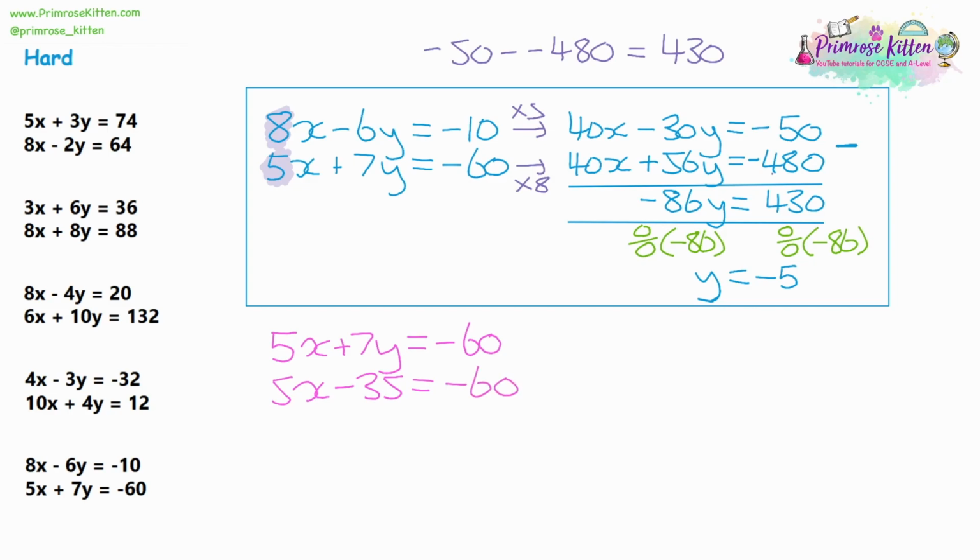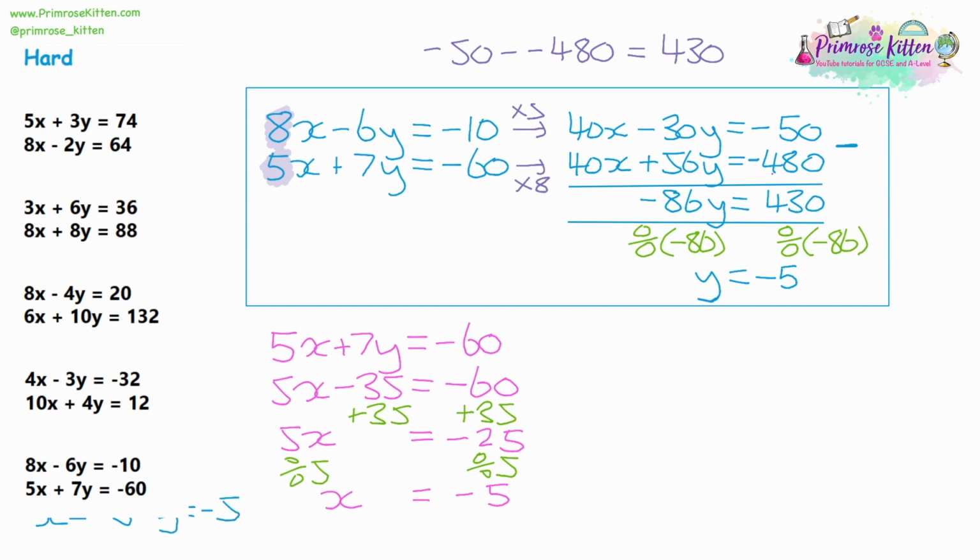Let's add 35 to both sides, and that should give us 5x is equal to negative 25. Now we can divide both sides by 5 for our final answer, and that will give us x is equal to negative 5. So we can write down our final answer. X is equal to negative 5, and y is equal to negative 5 as well.